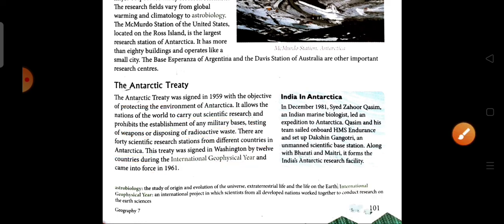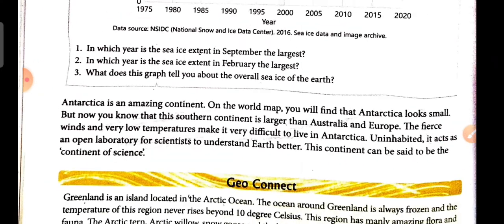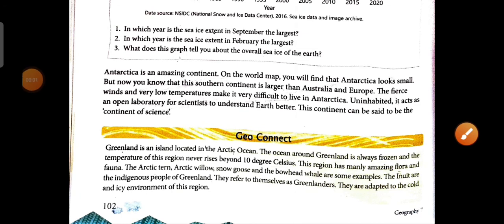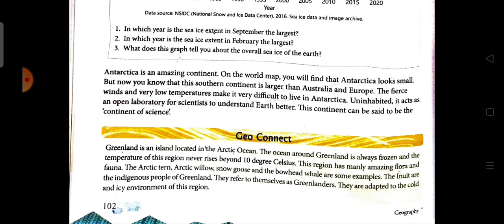So what is the International Geophysical Year? An international project in which scientists from all developed nations work together to conduct research on earth science. So here we see that Antarctica acts as an open laboratory for scientists to understand the earth better. That's why this continent is called the continent of science.